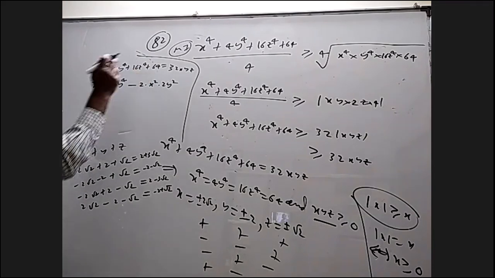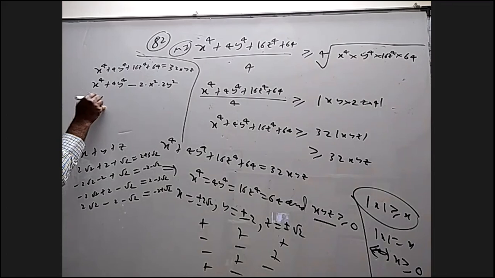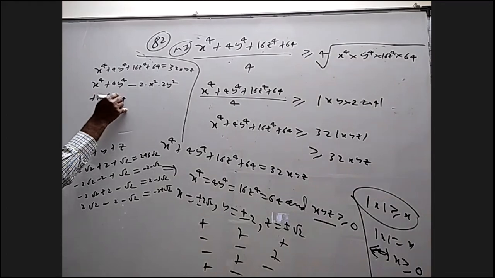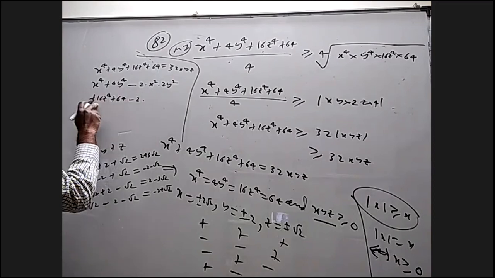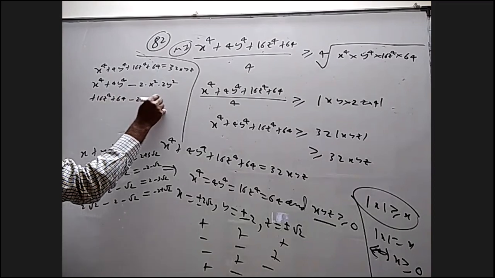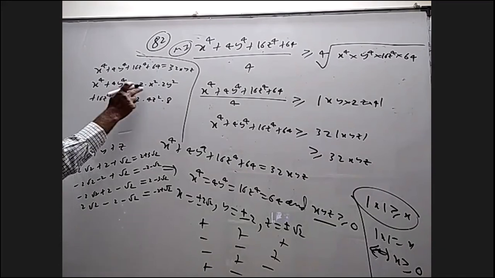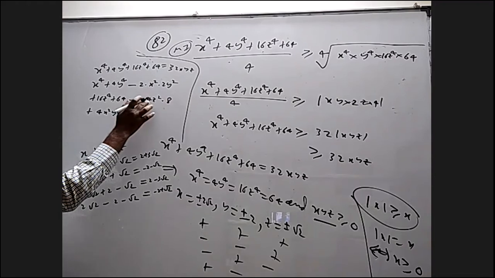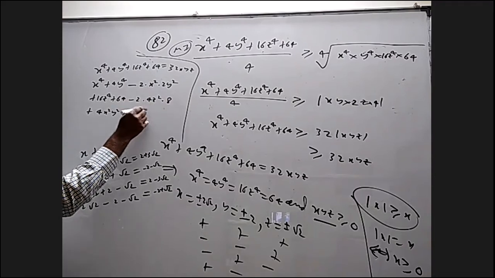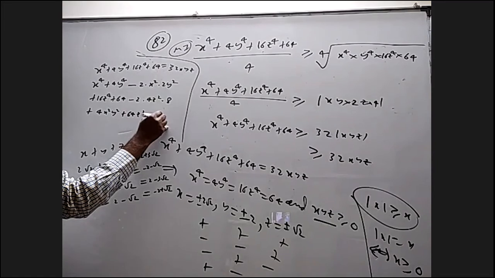Similarly, I'm going to take these two, that is 16 z power 4 plus 64, minus 2 into the square root of this, 4 z square into 8. Because I subtracted, I should add 4x square y square and add 64 z square, and this 32xyz I should bring to LHS.